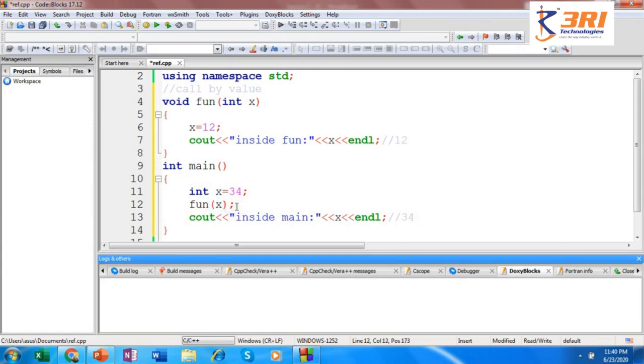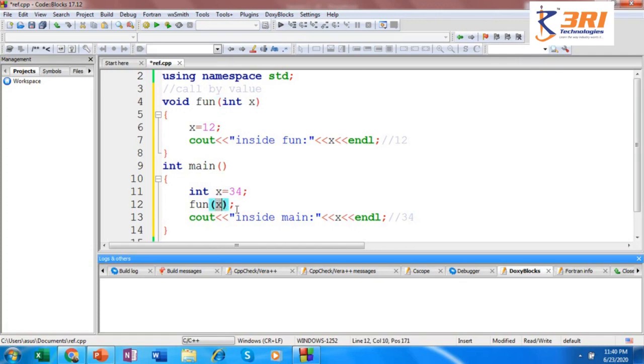So as said, if you are passing the argument by value method, whatever changes you do to the formal parameter will not be reflected onto the actual. Why? Because when you call the function, a copy of this x is taken and then given to your formal parameter. So the original remains the same.